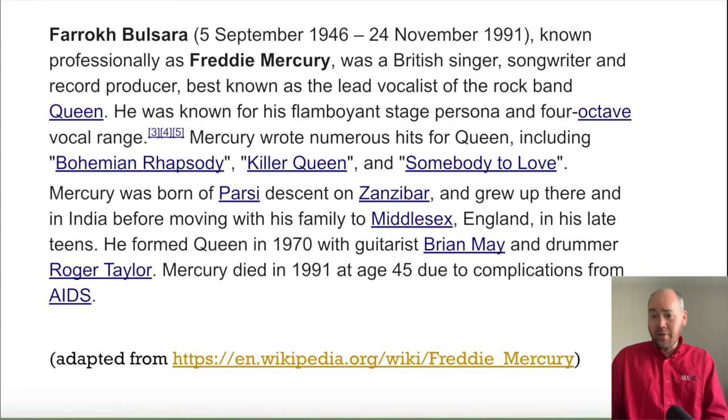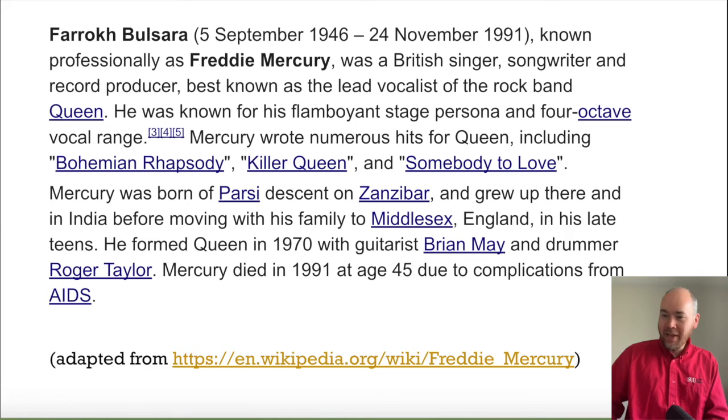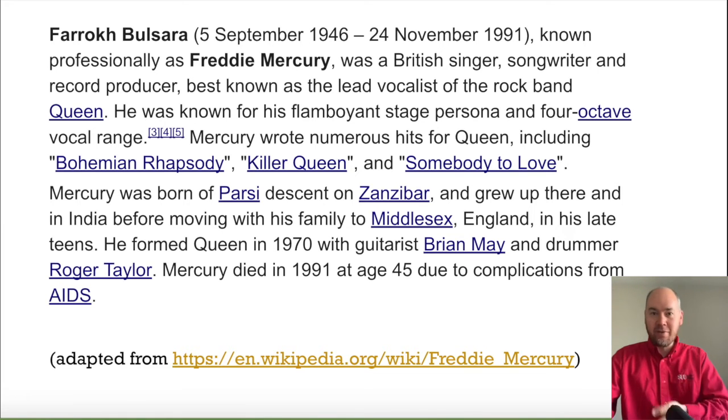And in the next paragraph, Mercury was born, right? That's usually the way people say that, not his mother bore him. Mercury was born of Parsi descent on Zanzibar. Right. Okay, so Mercury was born. I really care about his birth. I don't really care about what his mother was doing that day, although if I think about it, I can figure it out, right? But the article's about Freddie Mercury, so I want to know about Freddie Mercury, not about people, not about his mother. And passive voice lets me do that.